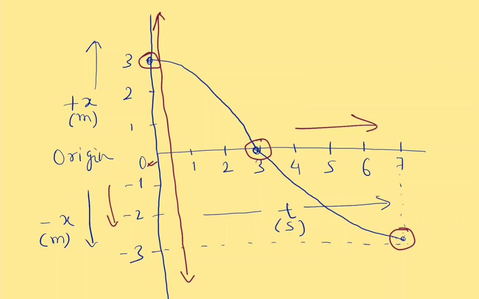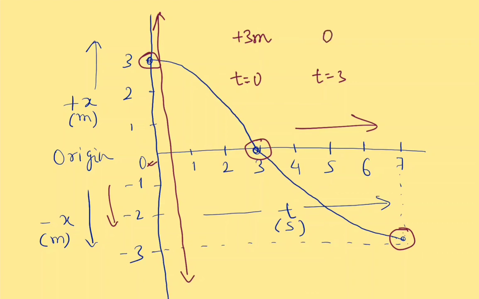This plot is telling us that at time t equal to 0, the particle is at plus 3 meter. At time t equal to 3, the particle is at x equal to 0.